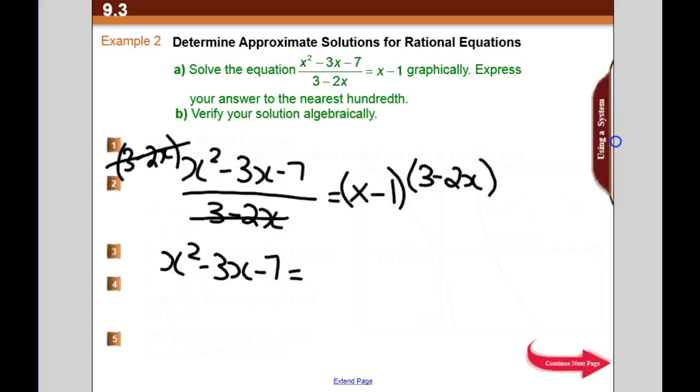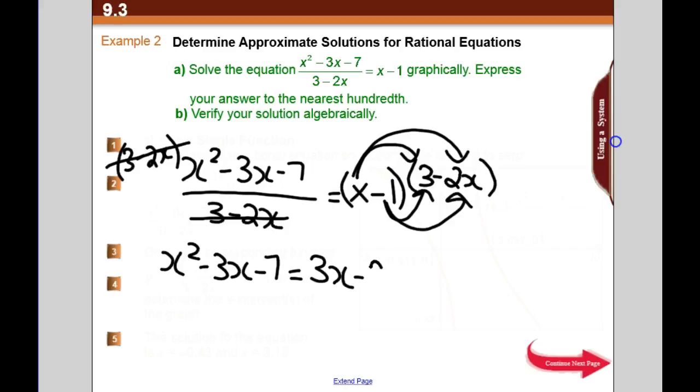And these guys are going to FOIL together. Okay, so it'll be this to this. First to second, second to first, second to second. So we'll have x times 3 is 3x, and x times a minus 2x is a minus 2x squared. And then we'll have minus 1 times 3 is minus 3, and minus 1 times minus 2x is positive 2x.